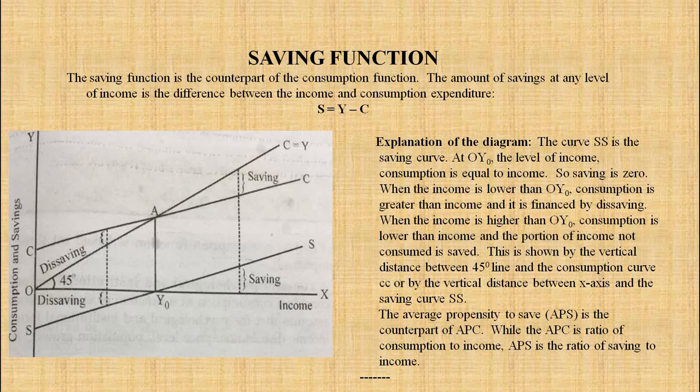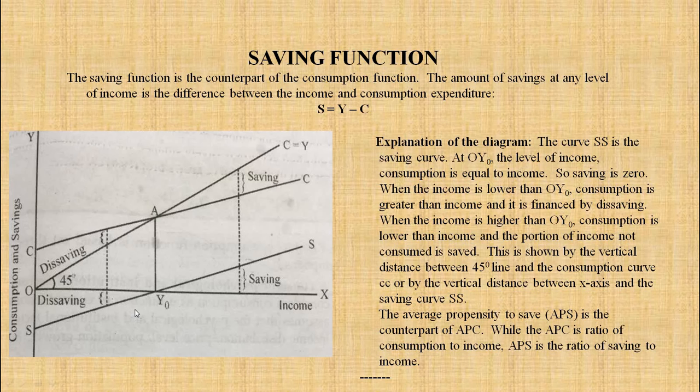Now understand, when the income is lower than OY0, the consumption is lower than the income, because here there is an income, and below this there is a consumption. Though income is 0, even then there is a consumption. That means when the income is lower than OY0, the consumption is lower.